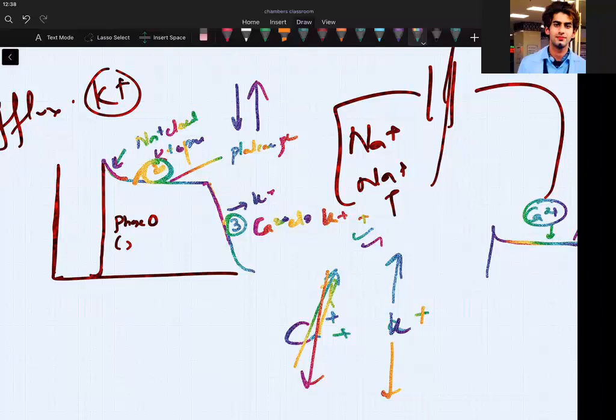Now calcium is closed, which means no positive coming inside, and potassium is only leaking outside. So it will be late, but it will be a rapid phase. It happens because of closure of slow calcium channels, but is rapid because of potassium leaving outside. Now it will touch the baseline, that is phase 4, where it becomes a polarized state. This is done by the sodium potassium pump, throwing everything positive outside.